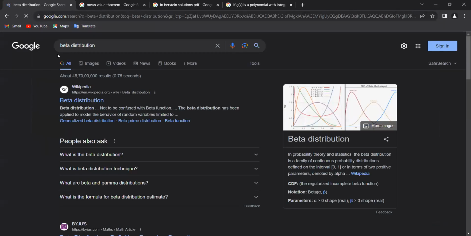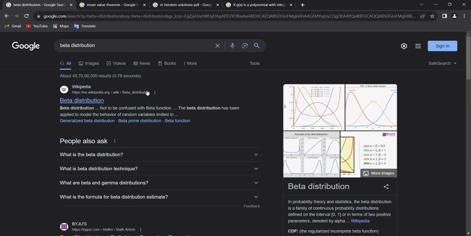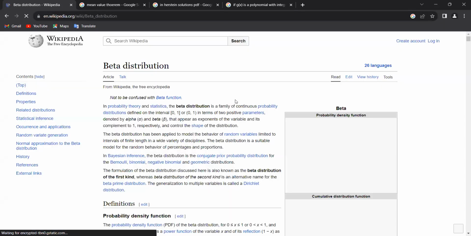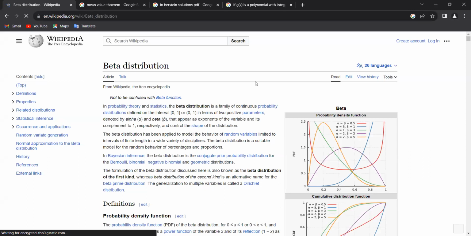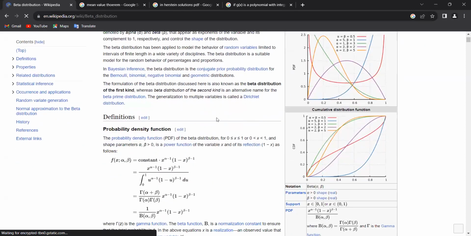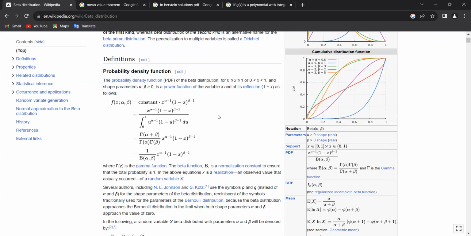Beta and gamma. Gamma, I've heard. This is a gamma distribution, and this is a beta distribution. If you look at it, you will find it is very important. Is this the Wikipedia page? Yes, exactly. So if you look at this one,